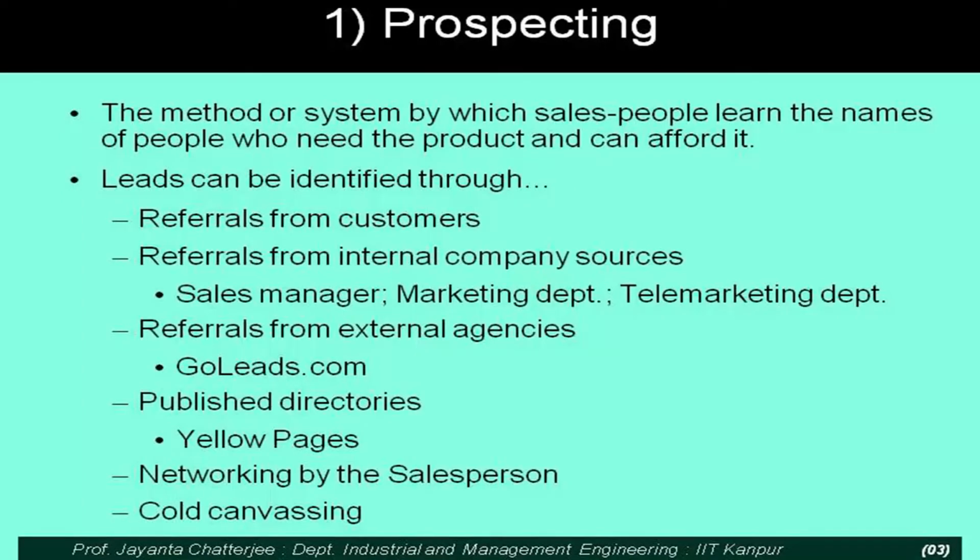So first is prospecting. Prospecting is a system by which in the sales function we identify the customers who may have a need. That need may be immediate, or it may be coming up sometime in the next few months or next few years. Also very important is to qualify the prospect.